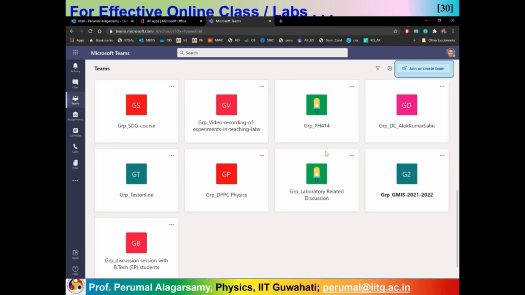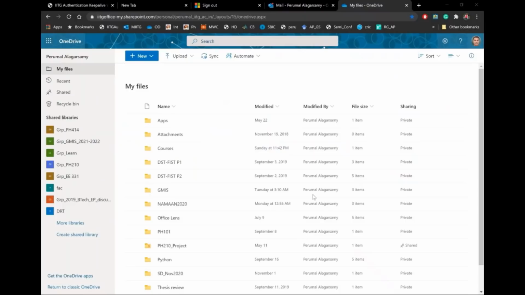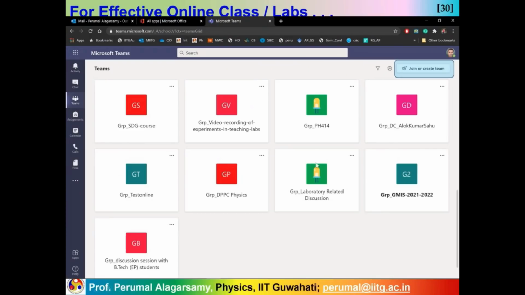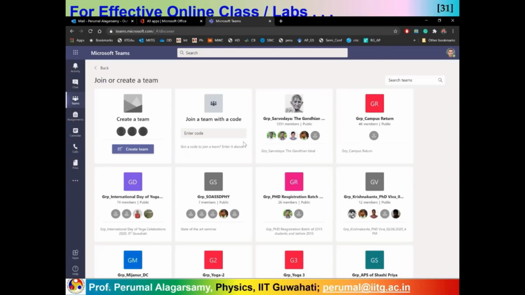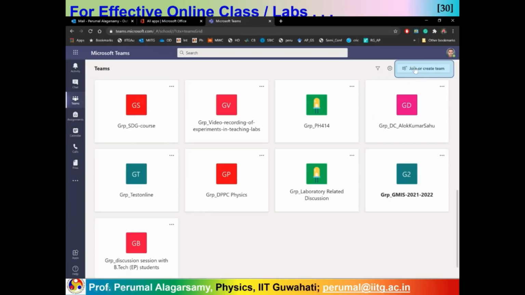So let me see if I can go directly from the apps. Let's continue, and you can create your own team. If you click here, you can join or create a team. So it is quite possible for you to make your own teams of what you want.